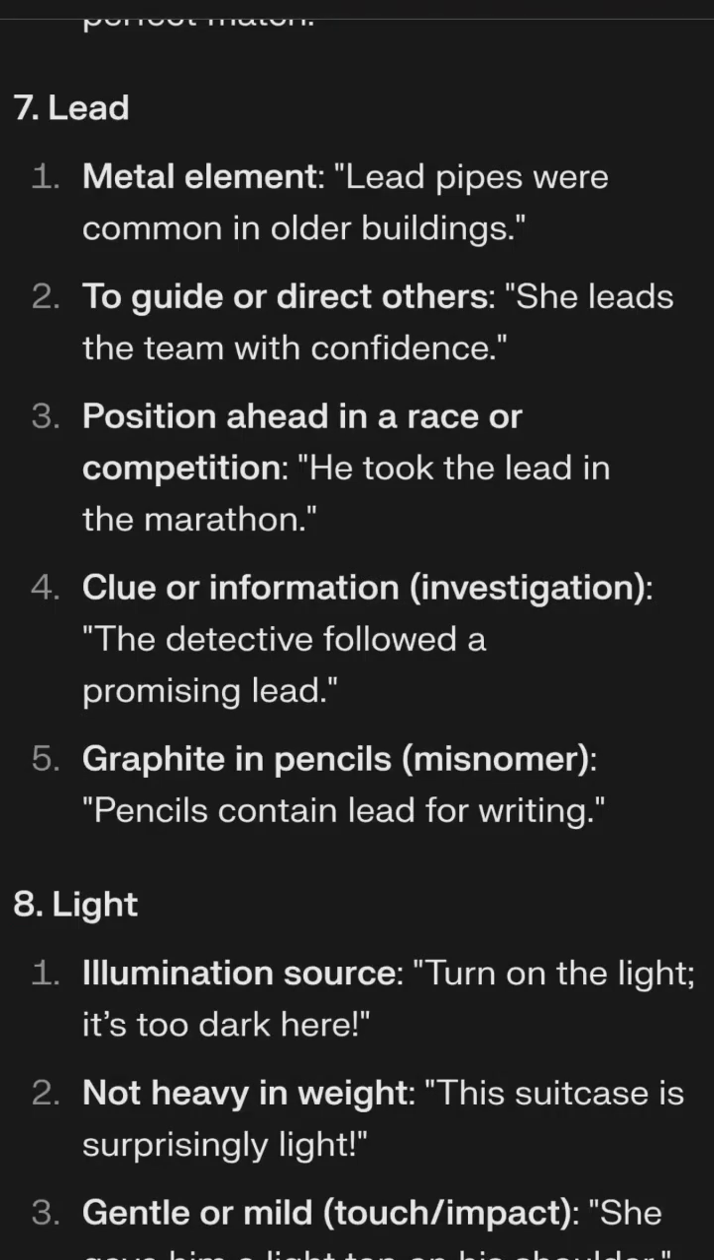Clue or information, investigation: the detective followed a promising lead. Graphite in pencils, a misnomer: pencils contain lead for writing.